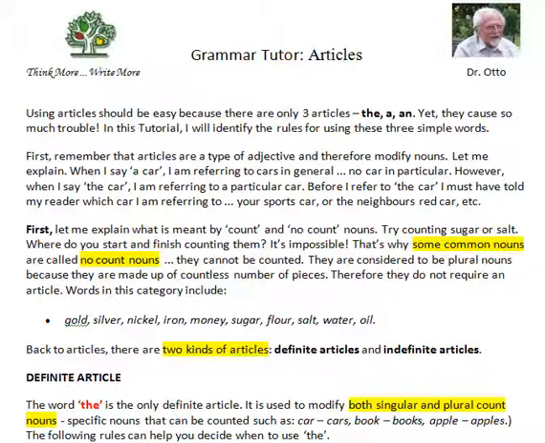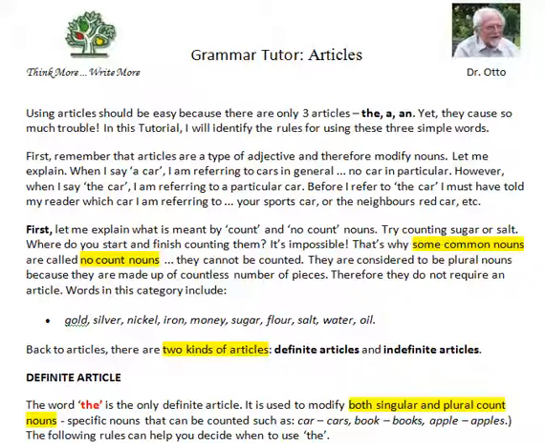Let me explain. When I say a car, I'm referring to cars in general, no car in particular. However, when I say the car, I'm referring to a particular car. Before I refer to the car, I must have told my reader which car I'm referring to: your car, sports car, or the neighbor's red car, etc.